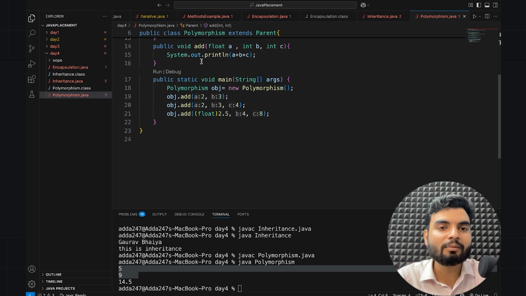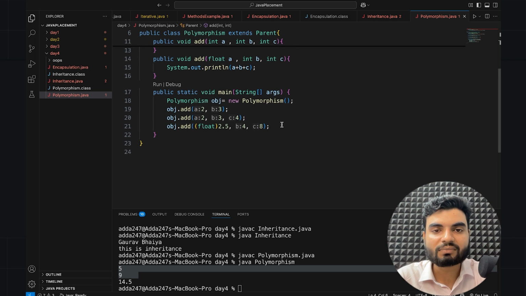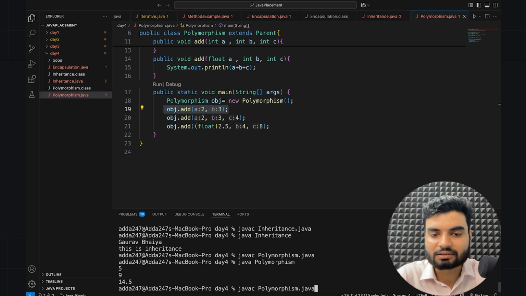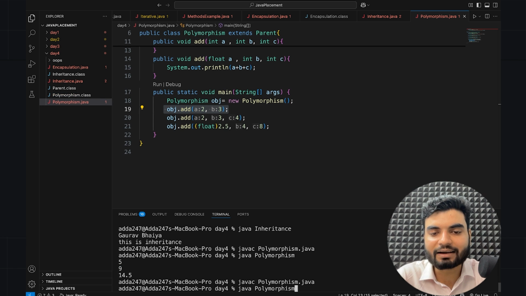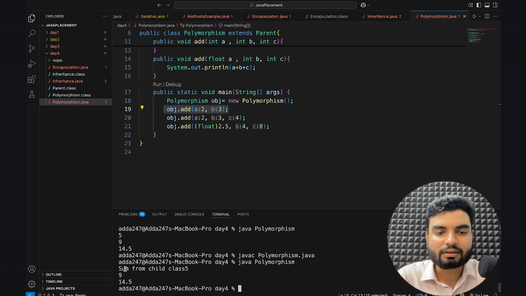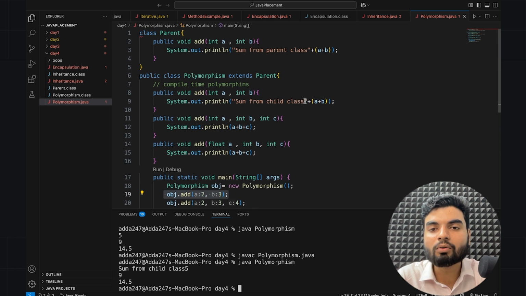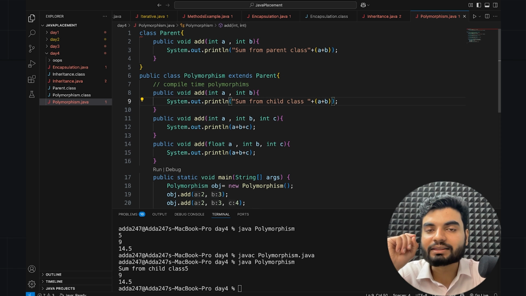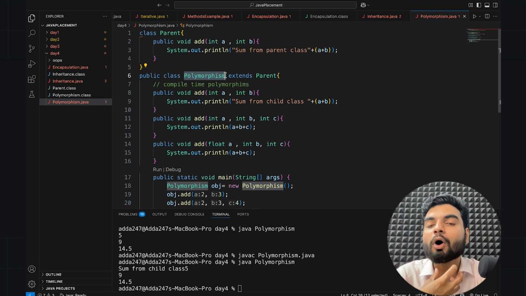Okay. So now I'm just showing you how this is working. I have the object of the polymorphism class as of now, right? So this time what will happen? You will have the output from the child class. I'll compile it, I'll run this. Now look at this. Sum from the child class. Whoever is coming last will have the higher priority in the execution of the code. This is coming last. Why? Because this is the child, so the child will have more power. The child will be more powerful, and that's why it will override.